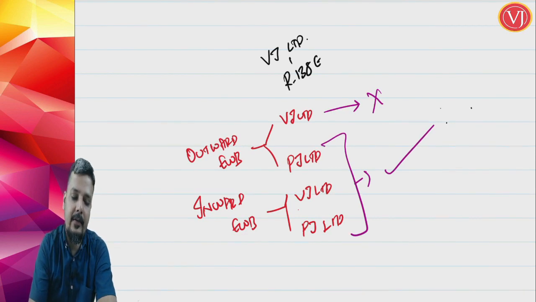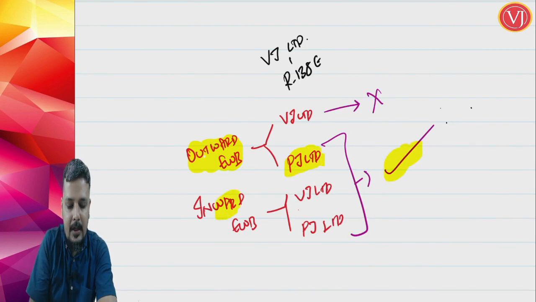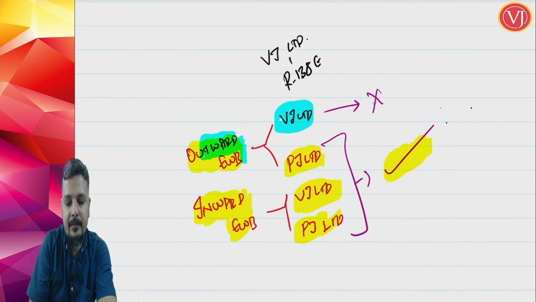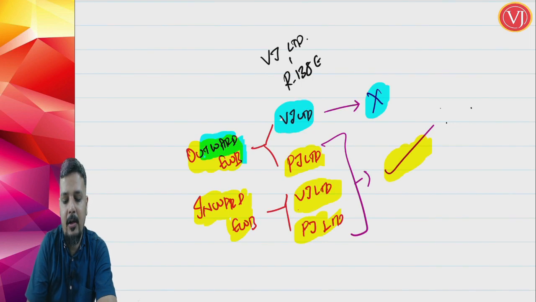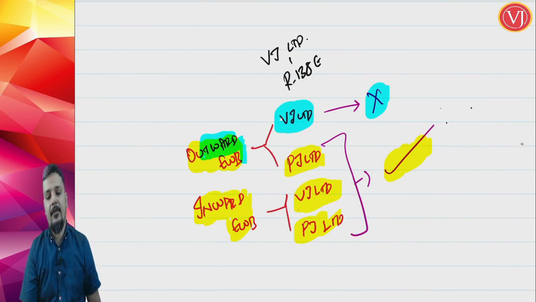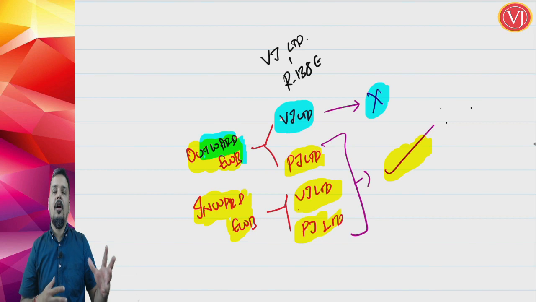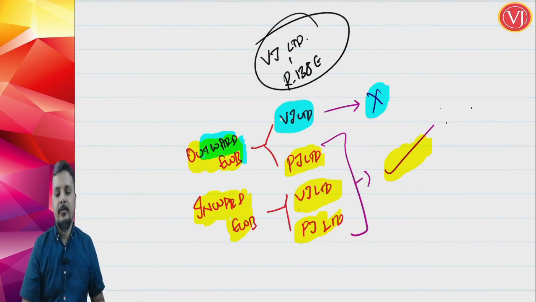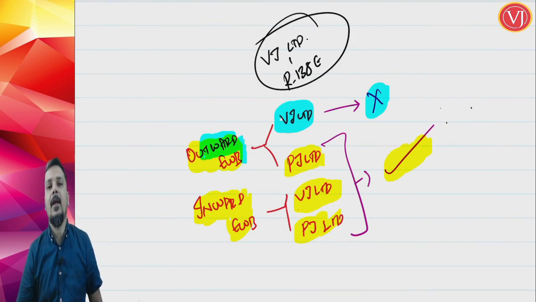So outward e-way bill by PJ Limited, allowed. Inward e-way bill by PJ Limited, allowed. Inward e-way bill even by VJ Limited, allowed. Restriction remains only for outward e-way bill by VJ Limited, who is covered under 138E, not allowed. So that is the effect of the amendment. Obviously, one party must be VJ Limited in the transaction, only then this entire example or discussion holds good. So that is all about your amendment in e-way bill Rule 138E.